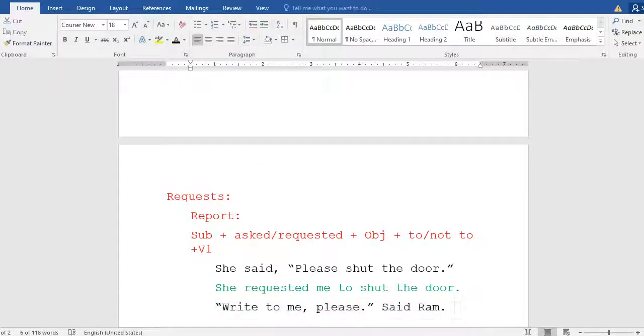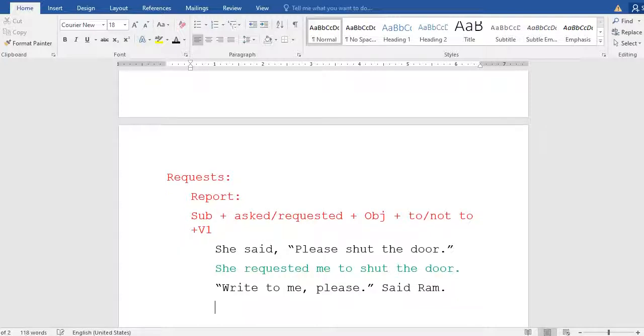So, what is it over there? "Write to me, please," said Ram. In this sentence, look at the sentence inside the inverted comma. Again, write. Okay, so "write to me, please." "Please" is a request over there, and at last the full stop.